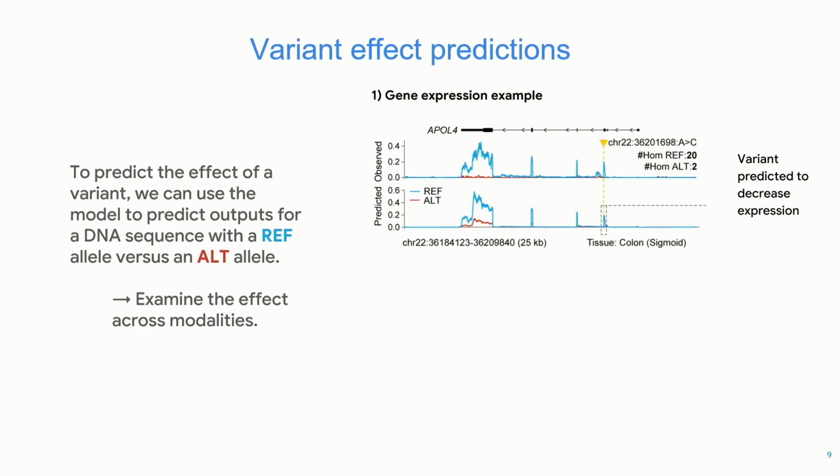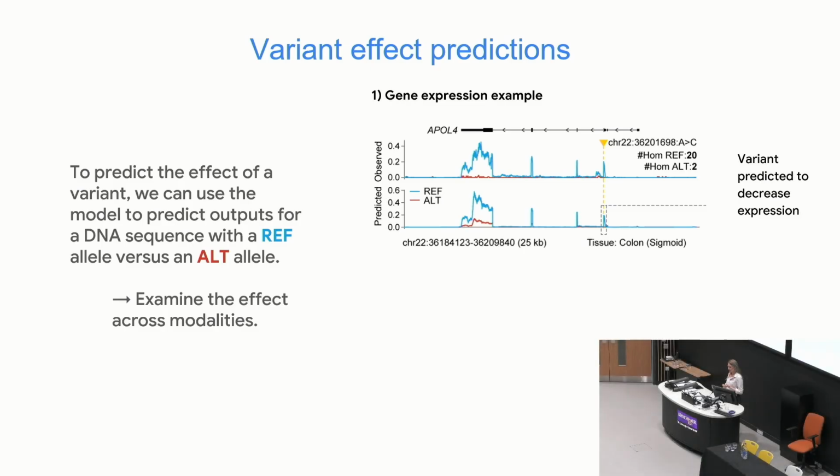Right, so we're happy that we do well in genome track prediction. That wasn't our main focus. We really see it as more of a requirement to do what we really care about, which is variant effect prediction. To predict the effect of a variant, we use the model twice. We predict outputs for the DNA sequence with the reference allele inserted into it and the alternate allele, so ref and alt in blue and red.